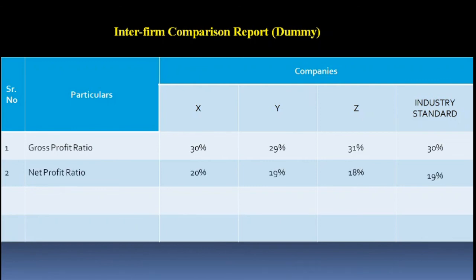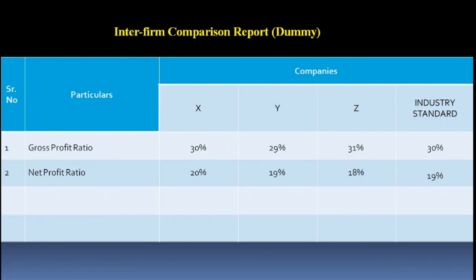Now the next ratio is net profit ratio. Here you could say that X company is better as far as net profit ratio is concerned. Now to draw multiple conclusions, you should have a knowledge of ratio analysis. On the basis of gross profit ratio, I could say that the cost of goods sold ratio of Y company is more, so that is the weakness of Y company.